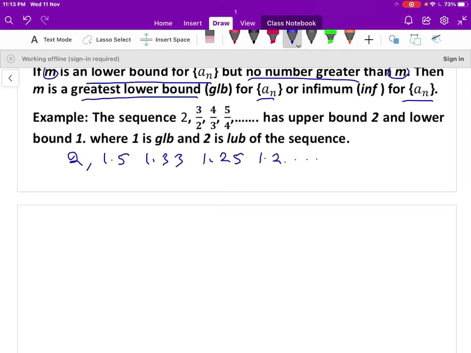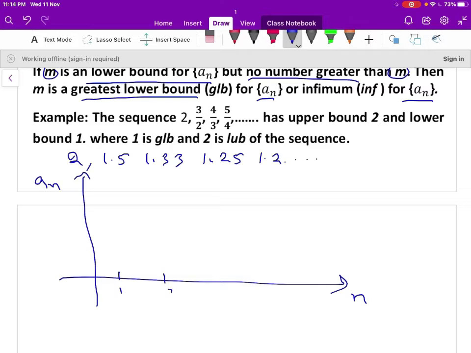So this sequence is a decreasing sequence. Let us show it graphically. The x-axis represents n values and the y-axis represents the function value an. You plot n is 1, 2, 3, 4, 5 and so on.